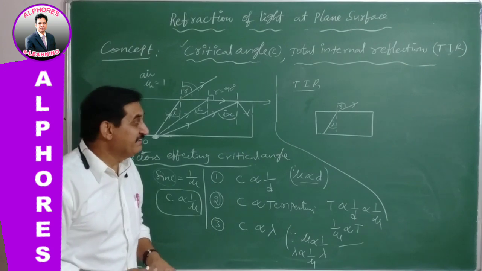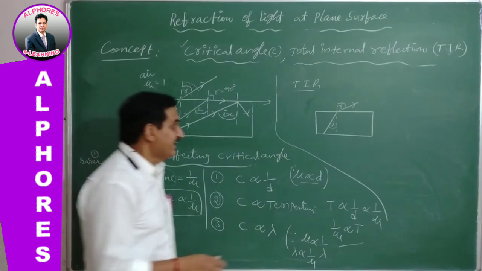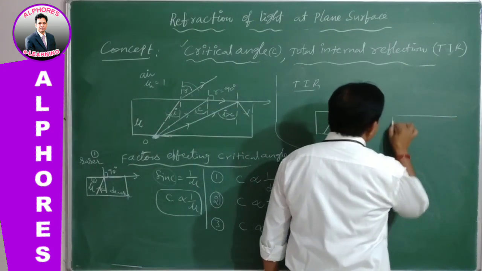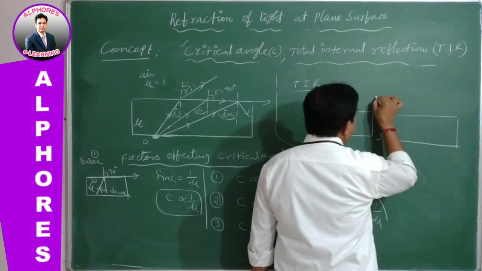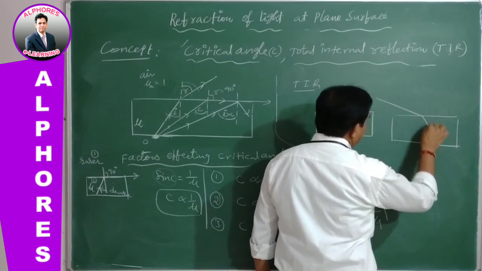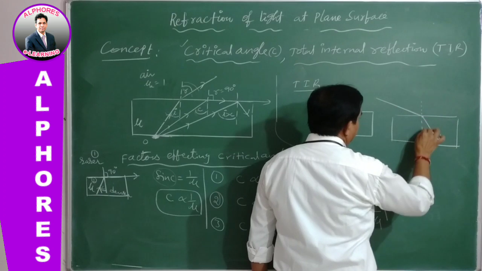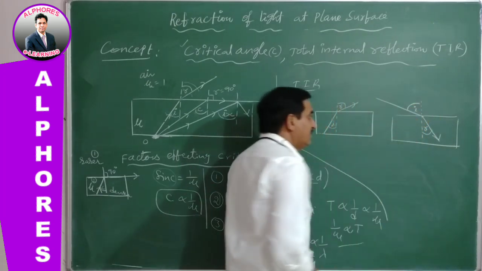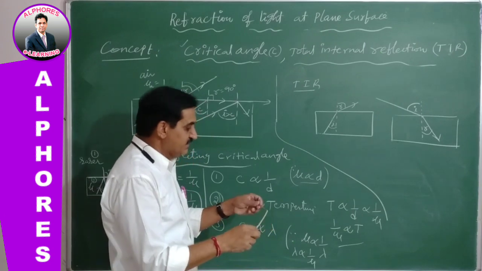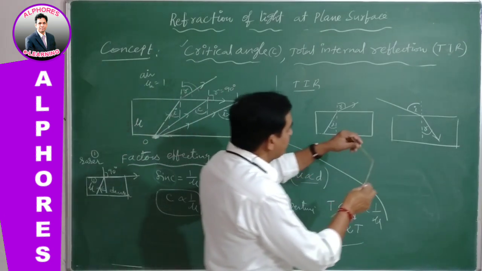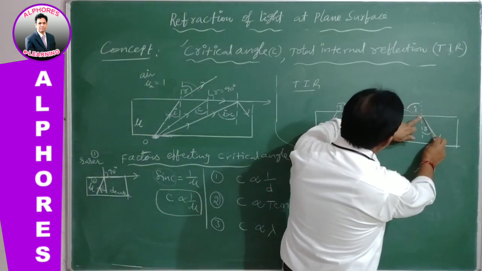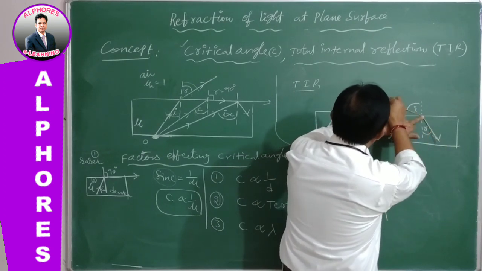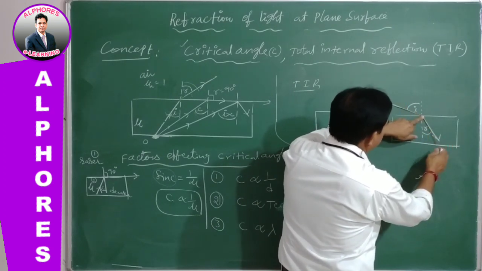If you take the reverse, suppose light is coming from rarer into denser medium, it bends towards the normal. This is R, this is I. Let us verify by using this teaching aid. This is the incident light, this is refracted.